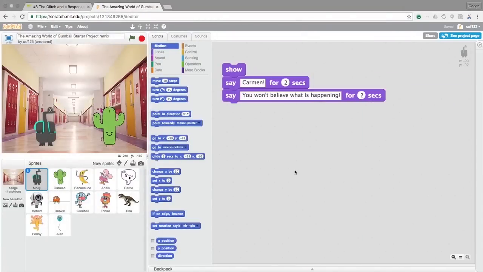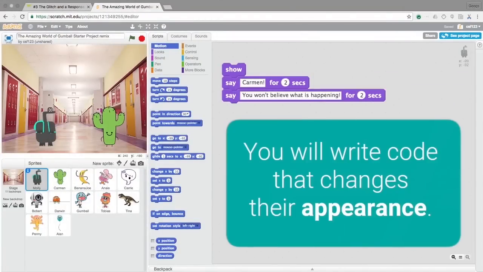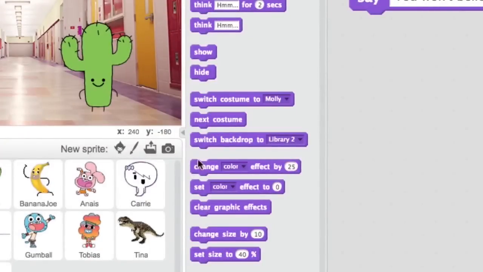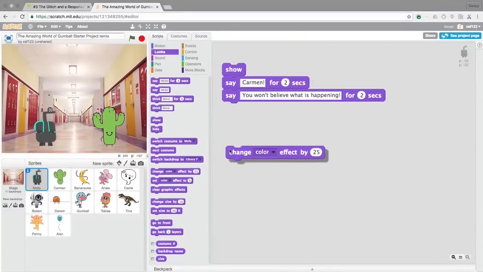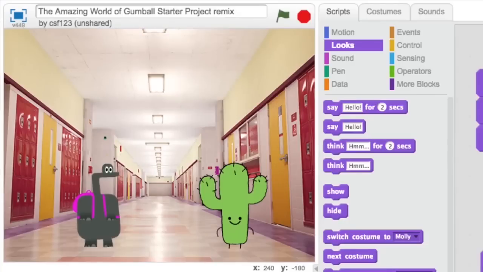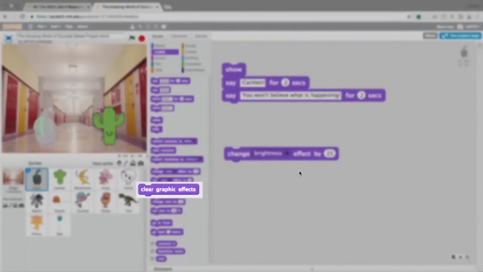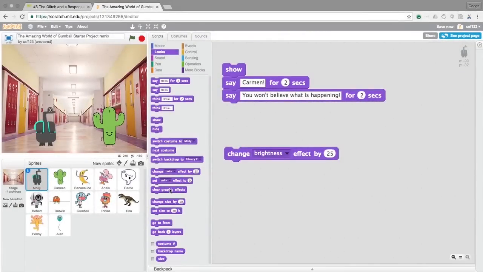To make a glitch for your character, you will write code that changes their appearance. From the Looks menu, drag out a Change Effect by block. Click it to see what it does. It changes the color value of the sprite by 25. Click the drop down and select a few different effects to try. There are many ways to change your sprite's appearance. Click the Clear Graphic Effects block to return your character back to normal.